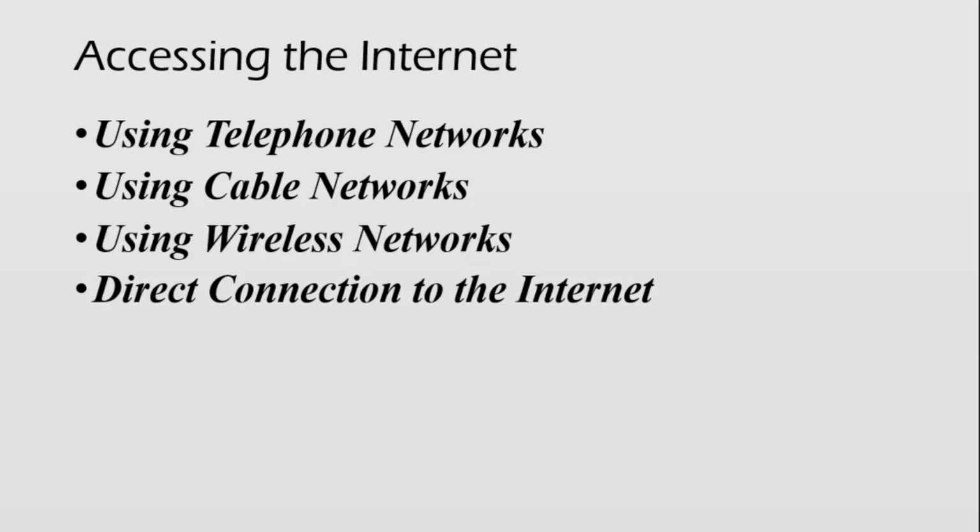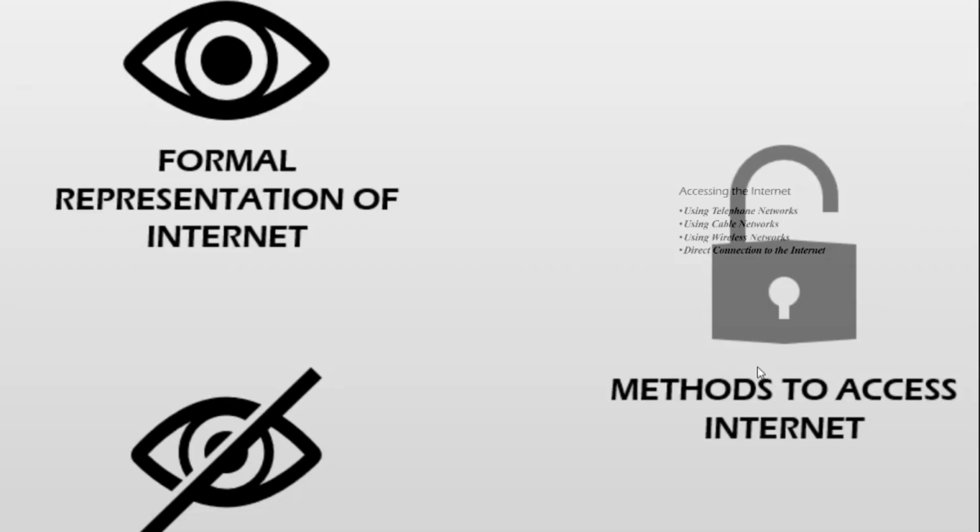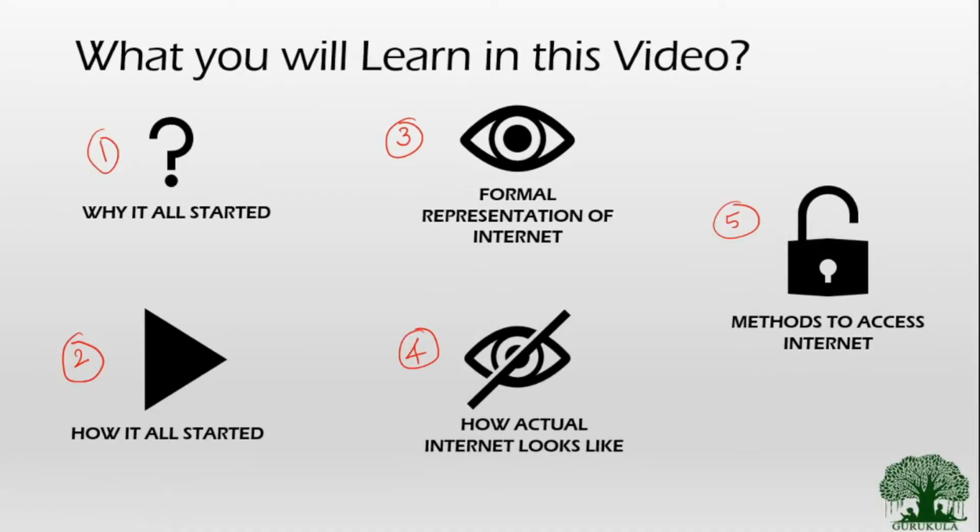Generally the direct connection to the internet happens only for big organizations such as ISRO and DRDO. For the rest of the community, the commercial internet is given only by internet service providers. Internet service providers provide the architectural support for consumers to get connected to the internet. These are all the various ways through which we get connected to the internet. That's all about all the 5 topics, and I hope you have got an in-depth representation and have visualized how the entire world is getting connected in the name of internet.